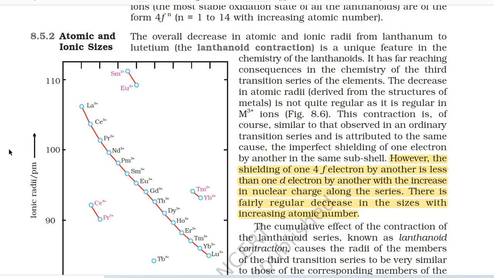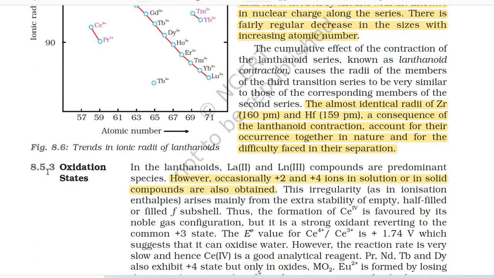This contraction is of course similar to that observed in an ordinary transition series and is attributed to the same cause, the imperfect shielding of one electron by another in the same subshell. However, the shielding of one 4f electron by another is less than that of one d electron by another with the increase in nuclear charge along the series. There is a fairly regular decrease in the sizes with increasing atomic number.